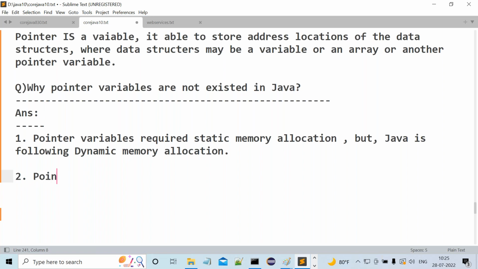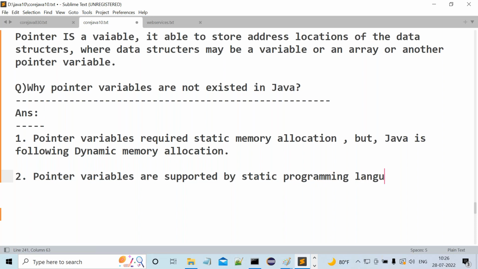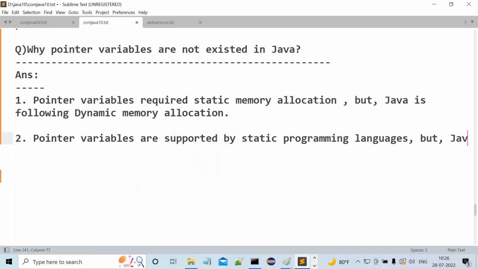Pointer variables are supported by static programming languages. You know already, C and C++ are static programming languages. Pointer variables are supported by static programming languages, but Java is a dynamic programming language.